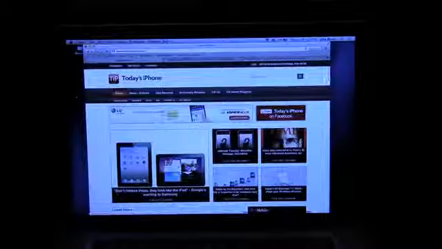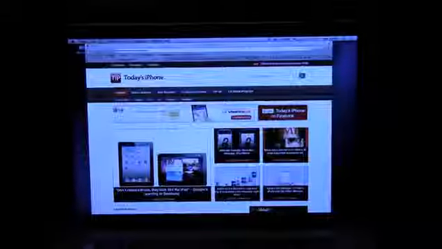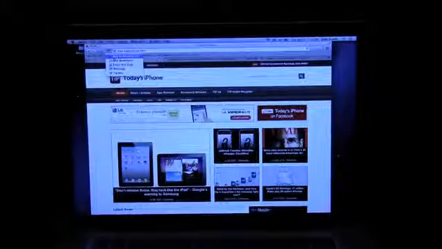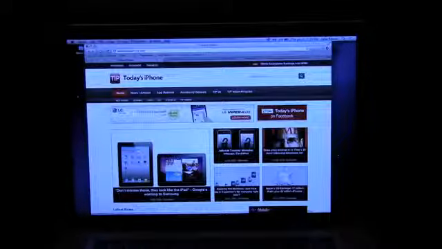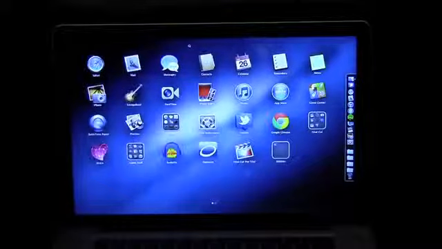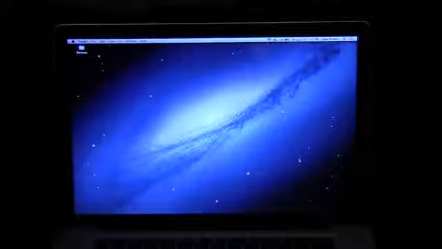Safari, you know, has a couple minor aesthetic changes. You have the tabbed browsing, or the iCloud tabs. You have some sharing options here: Twitter, Messages, email this page. Facebook will be here this fall, but Facebook integration has not yet made it to OS X Mountain Lion. And something really cool is this tab view. So you click that, and then you can see all of your tabs laid out here like home screens on your iOS device. And you'll also notice that there is a Game Center icon, just like in iOS, and it works just like it does in iOS.